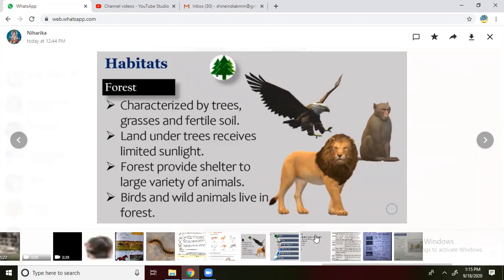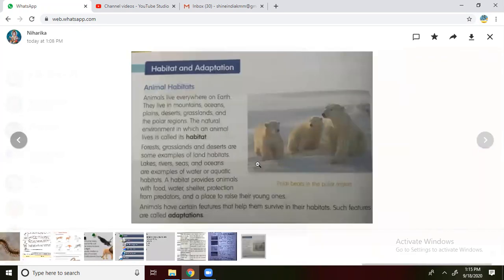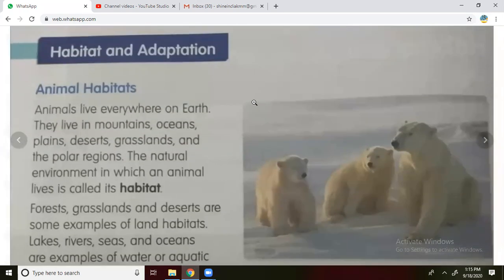Now we will move into the next picture. We will see what they have given in the textbook. Habitat and adaptations. We will see animal habitats. Animals live everywhere on the earth. Most of the animals will live everywhere on earth. They live in mountains. Where are they going to live?